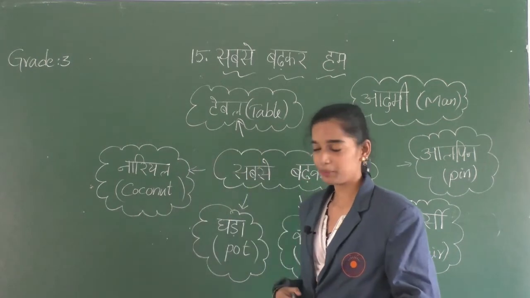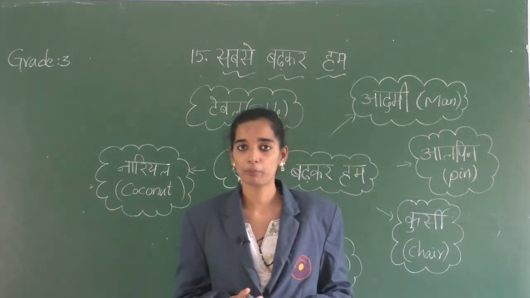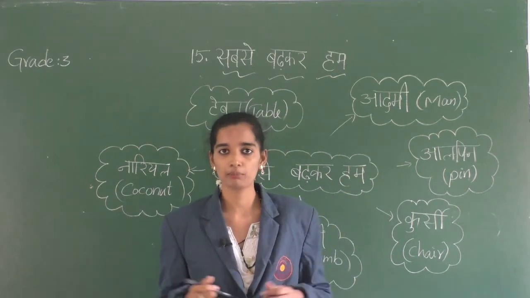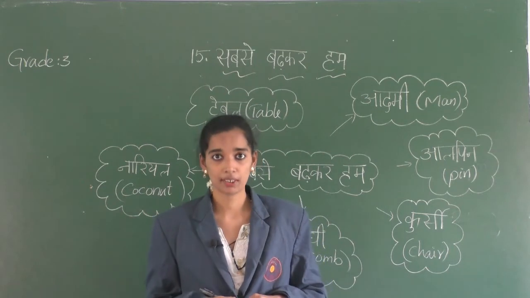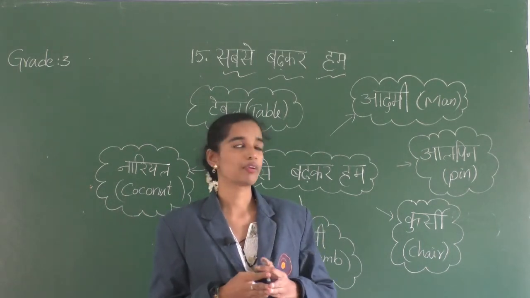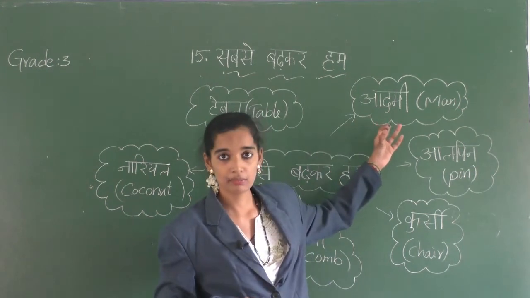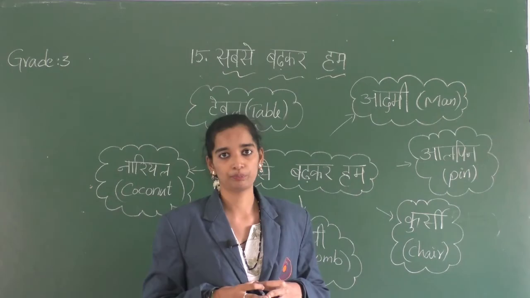Table is table only. See, these things have many body parts, like a chair has 2 arms, a table has 4 feet and a comb has many teeth, but they are helpless to do their own work. Only a person having all the organs can do his work on his own.